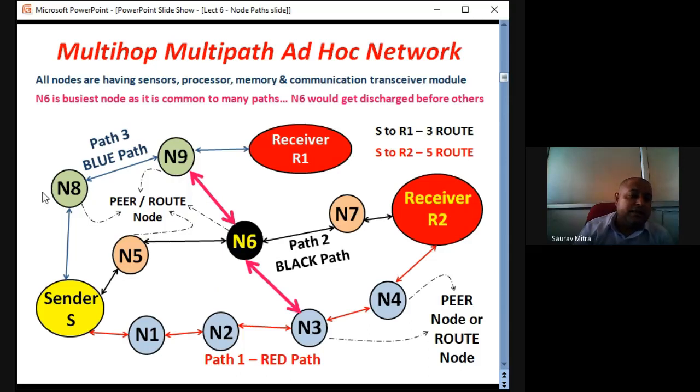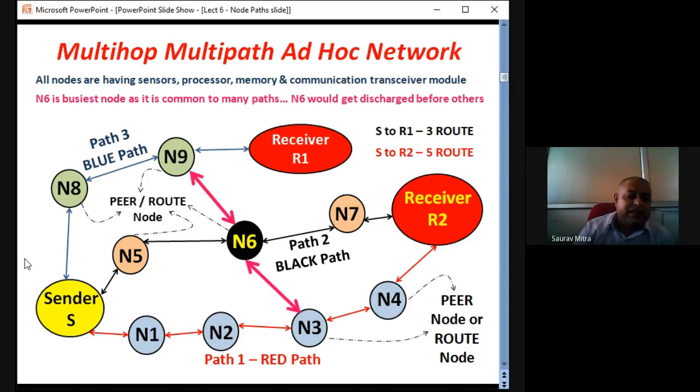This is the forwarding path, and you can check that this is a bidirectional path that I have shown. So this link is bidirectional. N8 can send data to S, and S can send data to N8. Both are possible. So all these, N8, N9, N5, N6, are called peer nodes, route nodes. Here also N4, N3 are called peer nodes, route nodes.